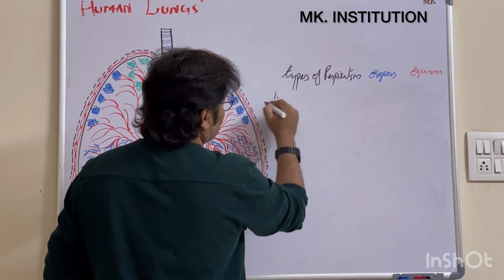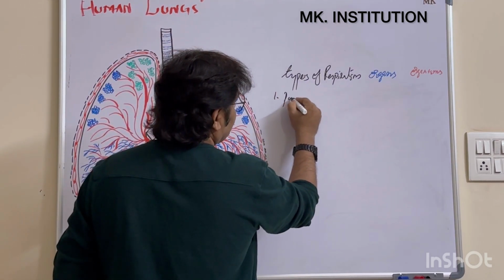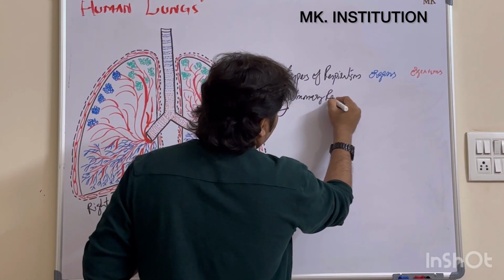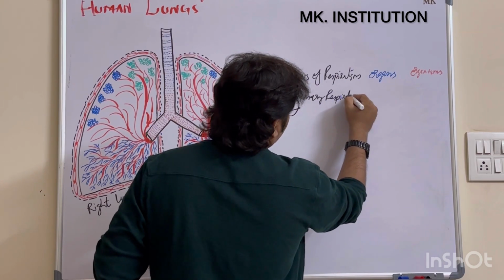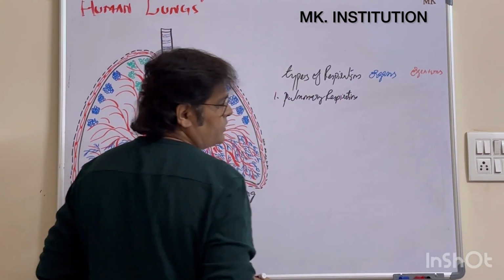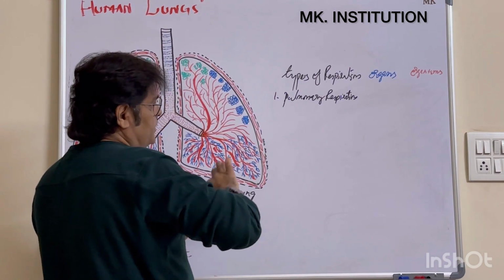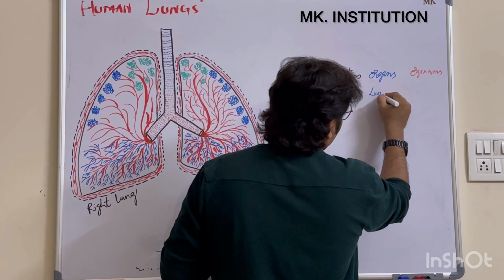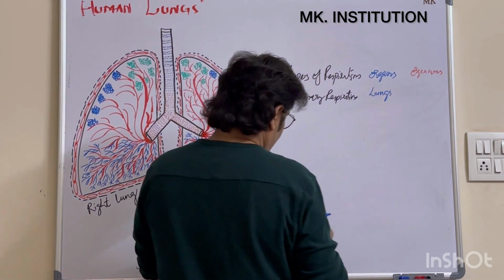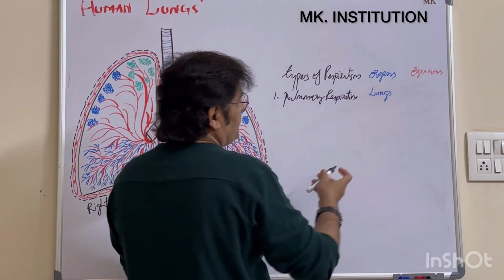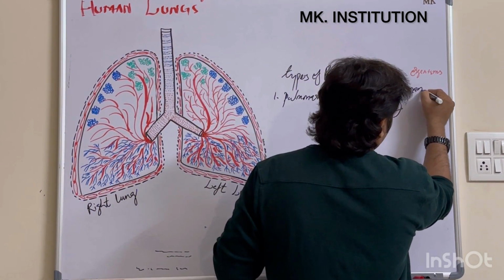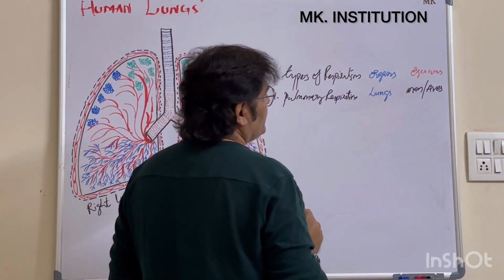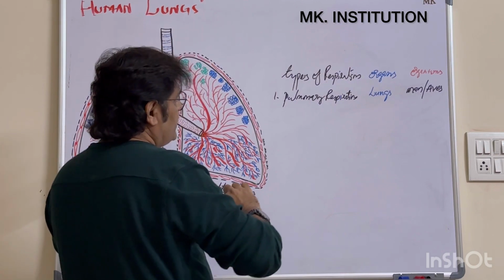The first type of respiration is called pulmonary respiration. Clear? The first one is pulmonary respiration. In this pulmonary respiration, which organ plays an important role here? Lungs. Where can you find this pulmonary respiration? In man and apes. What do apes mean here? Birds. Clear? Next one.